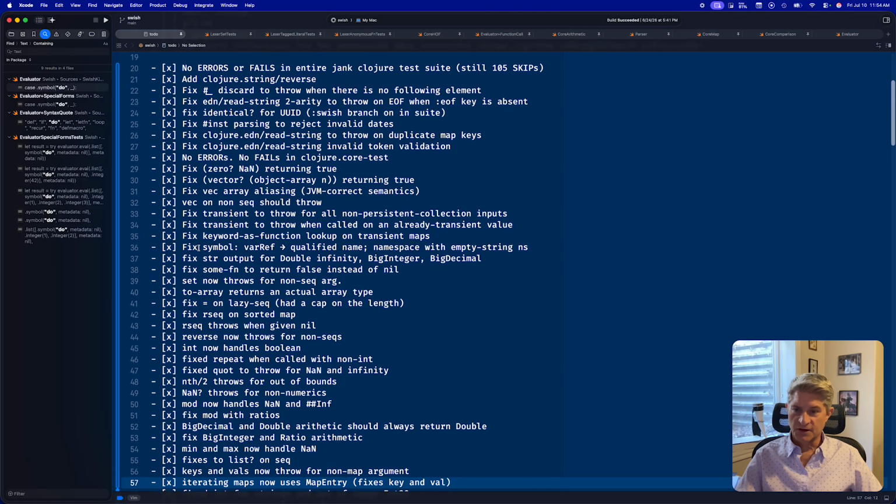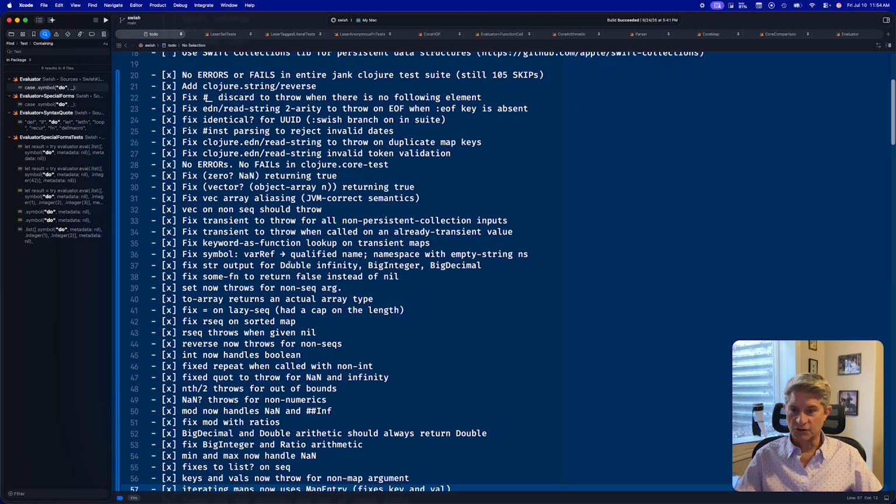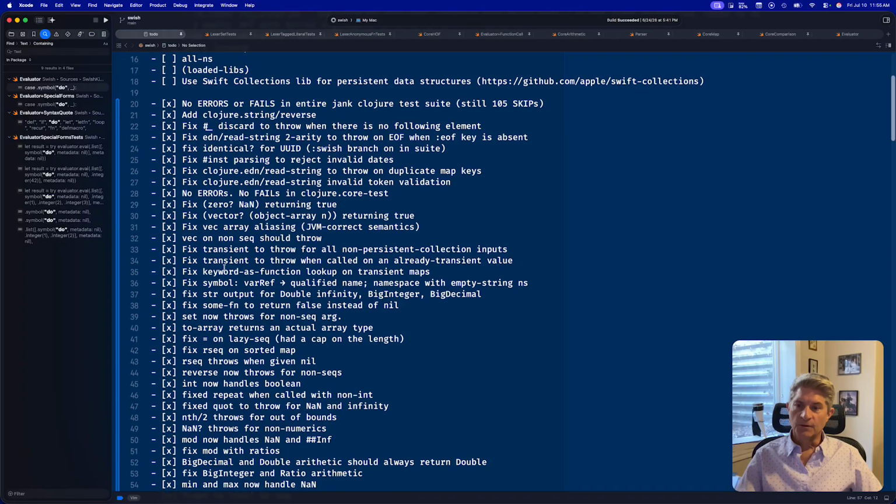on some arguments. Fix string output for double infinity, big integer, and big decimal. Fix the symbol function, var ref, and qualified names. It was not returning the right namespaces and such. We fixed keyword as a function lookup on transient maps. We fixed transient to throw when called on already transient values. Fixed transient to throw for all non-persistent collection inputs.